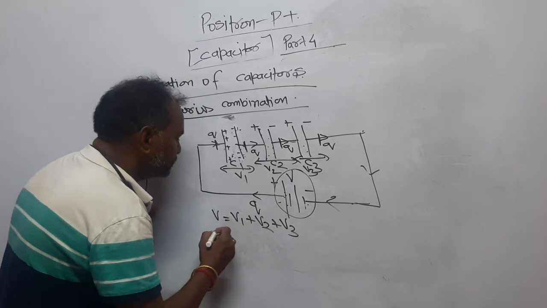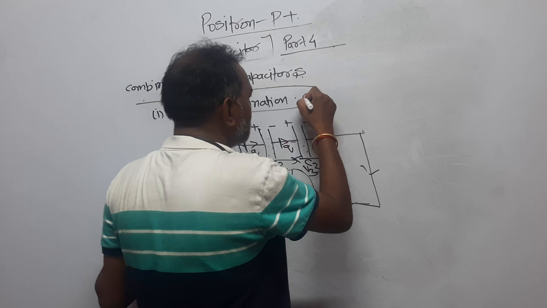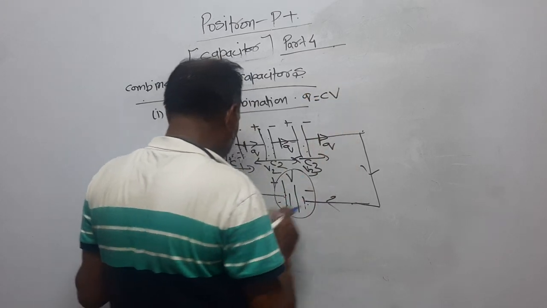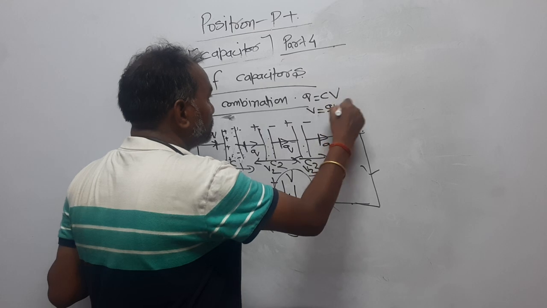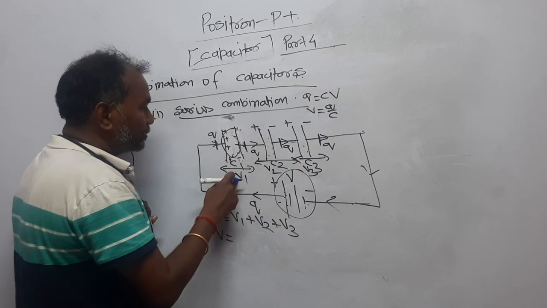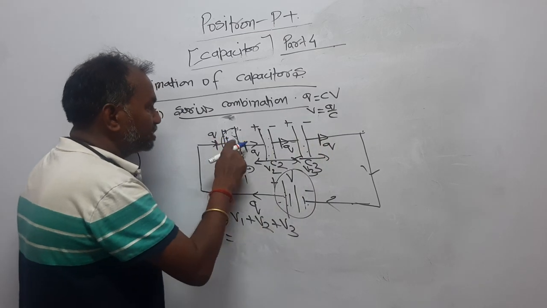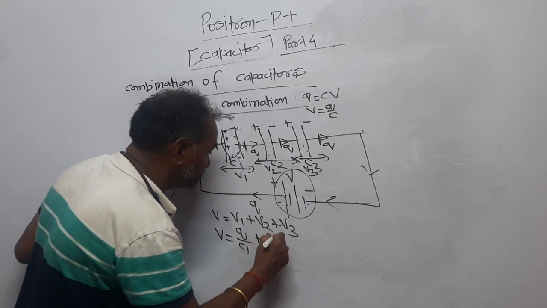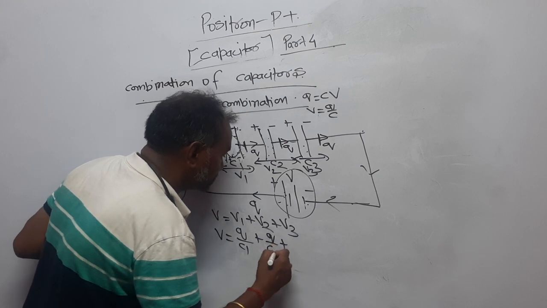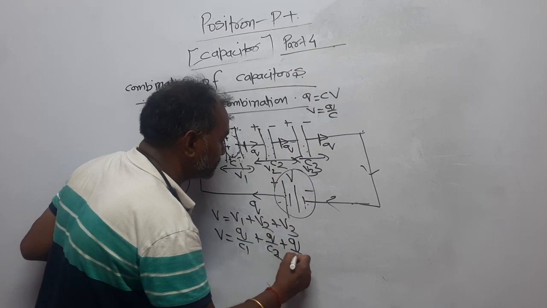You know, Q is equal to CV, so V is equal to Q upon C. For this one, the potential will be Q upon C1, where Q is the charge on the capacitor, plus Q upon C2 for that one, and this has the potential Q upon C3.